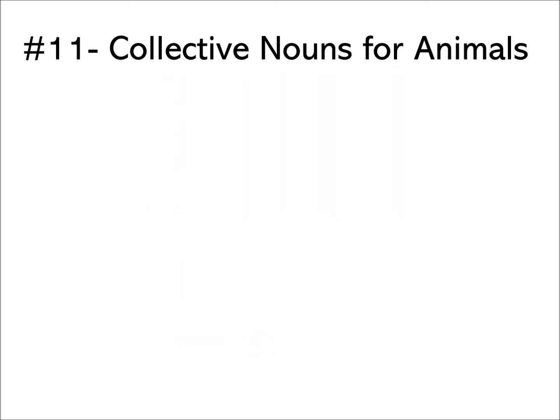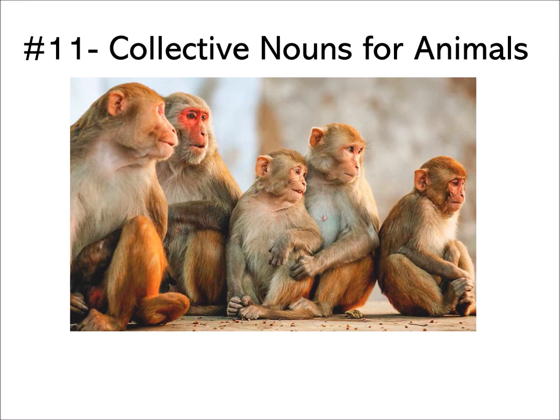Let's look at number 11, the collective noun for number 11. Yes, these are monkeys. So we'll say a troop of monkeys. How to make yourself remember this about monkeys is very easy. Usually I'll ask my students to draw a mouth under the double O here. They look like eyes. So this can make you remember it well. A troop of monkeys, right?